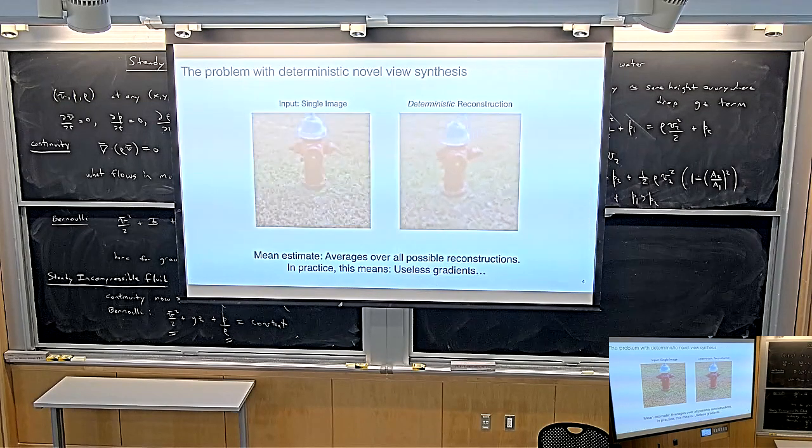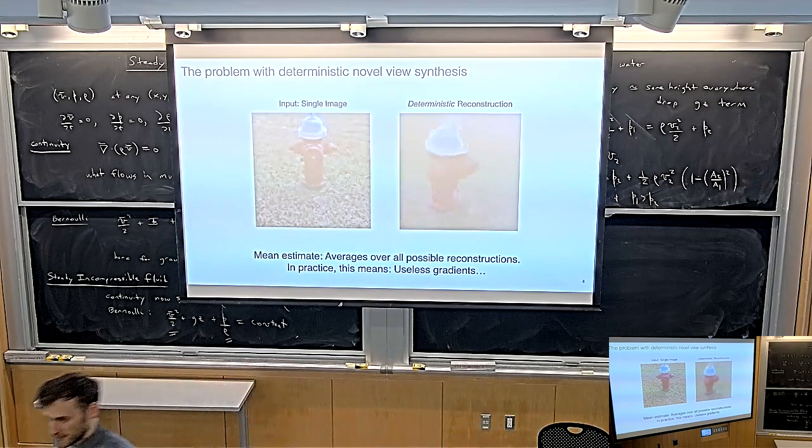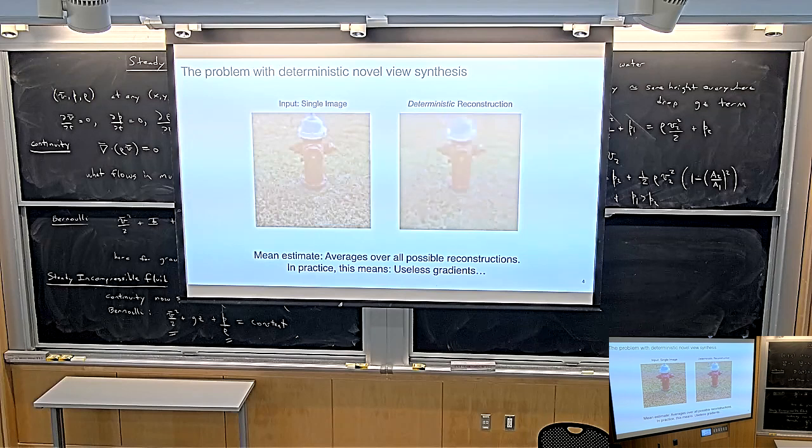What that means is if you try to train any of the deterministic models, which we have discussed so far, PixelNeRF, for instance, this is actually, in fact, PixelNeRF. If you train a model like PixelNeRF on real-world scenes, like these fire hydrants, and then you ask it to reconstruct, for instance, this fire hydrant from a single image, then this is what you would expect to see. What you would expect to see is that for the input camera view, from that camera perspective, you expect your reconstruction to be basically perfect.